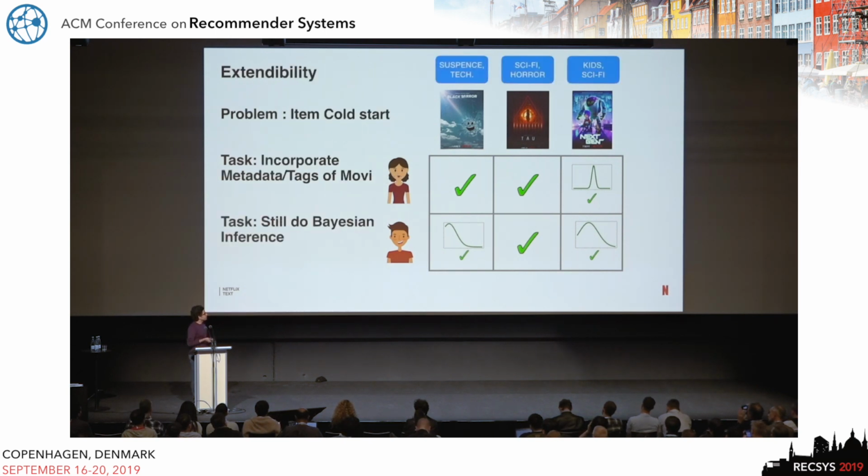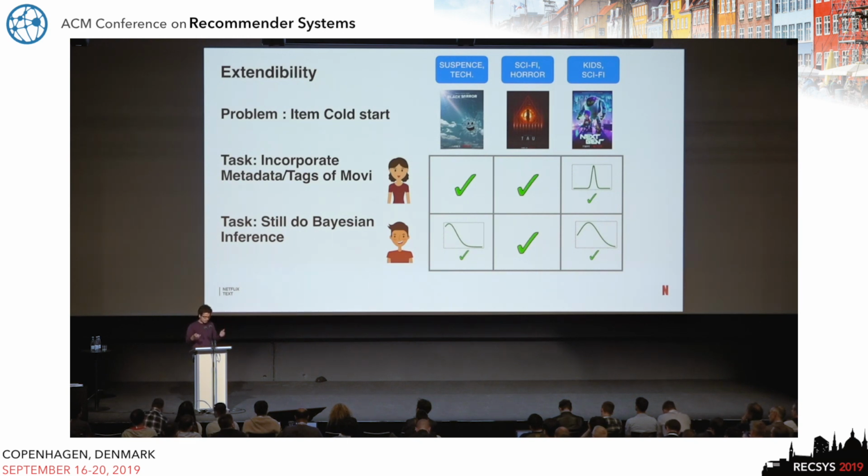Another thing that we may want to take into account is the cold start of new items. For example, the third item in this toy example did not have any user interaction. But we may have some extra side information for all the items, like metadata and tags. So we may want to incorporate that side information, but still do inference with uncertainty estimates, and the natural way to handle that uncertainty, if you haven't guessed it already, is using Bayesian inference.